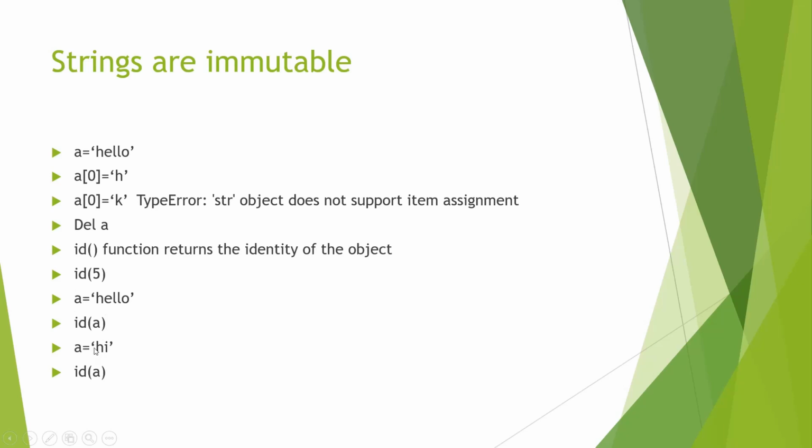So instead of hello, I now store hi within the variable a, right? And I also said that strings are immutable. So what happens is when we store the value hi within the variable a, the hello which is stored somewhere in the memory stays there. A new value hi will be created and stored somewhere else in the memory. And now the variable a will point to the new value stored somewhere in the memory.